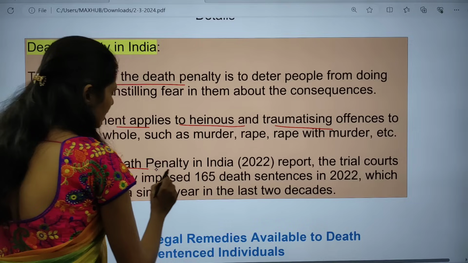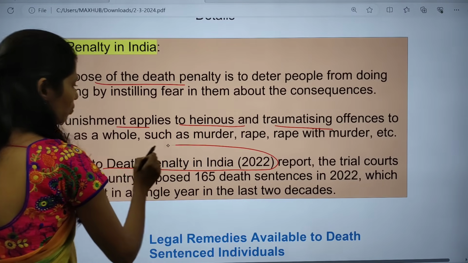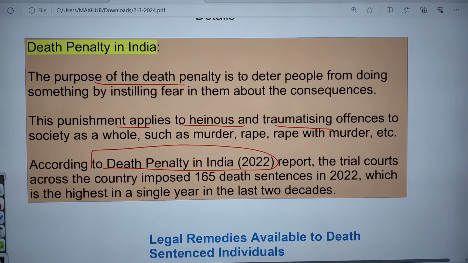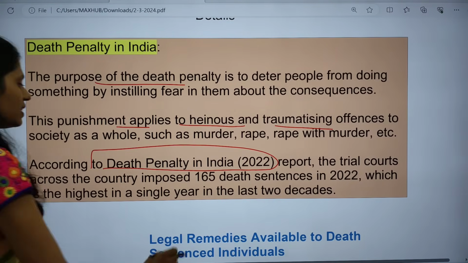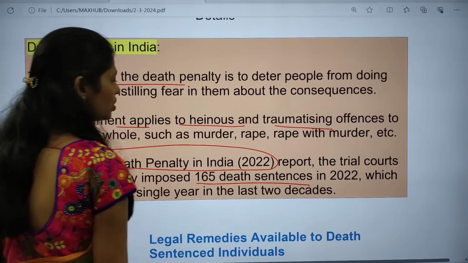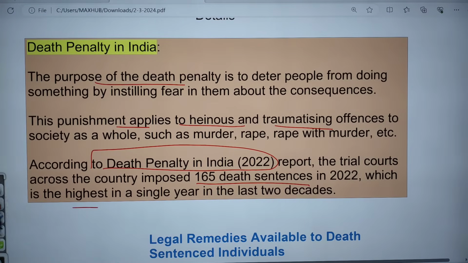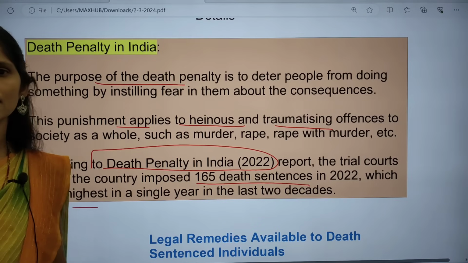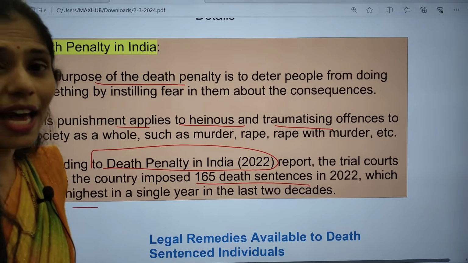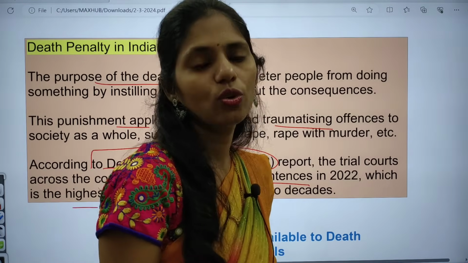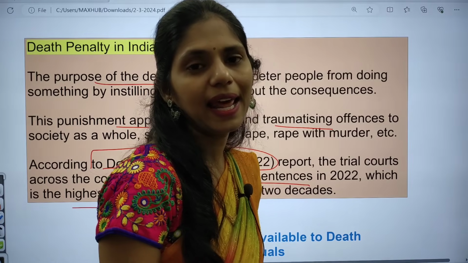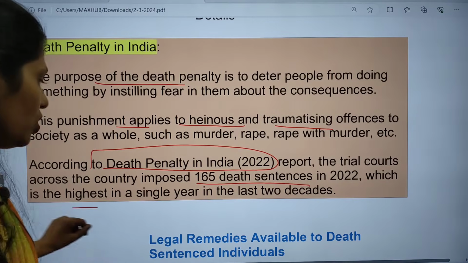According to the Death Penalty in India 2022 report, trial courts gave 165 death sentences in 2022, the highest in a single year in the last 2 decades. Even now the lower courts are awarding the death penalty, and it was high in 2022.